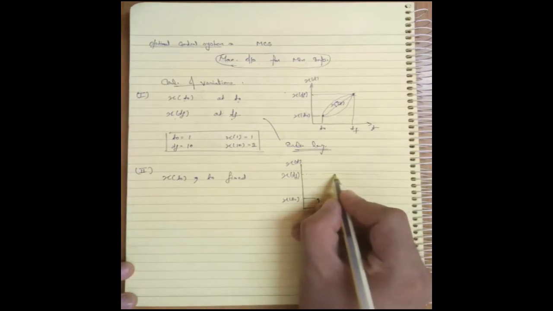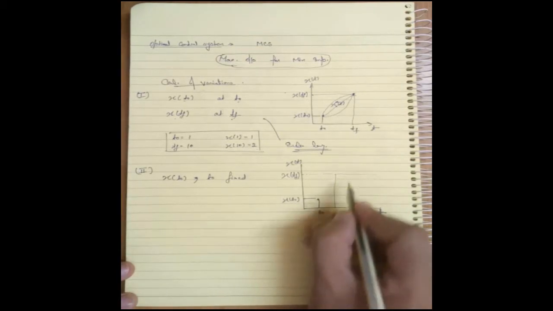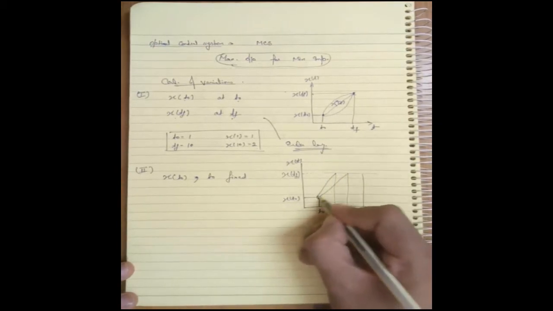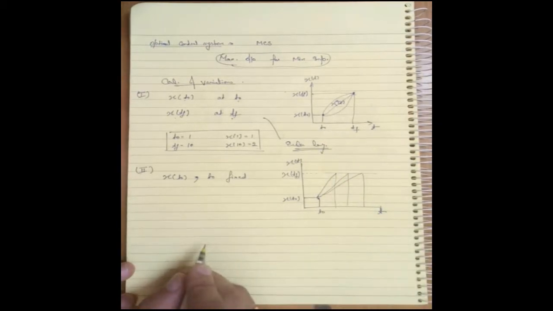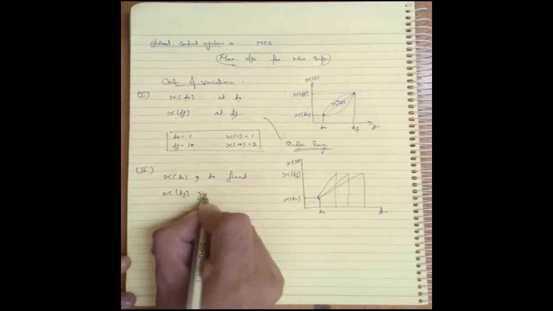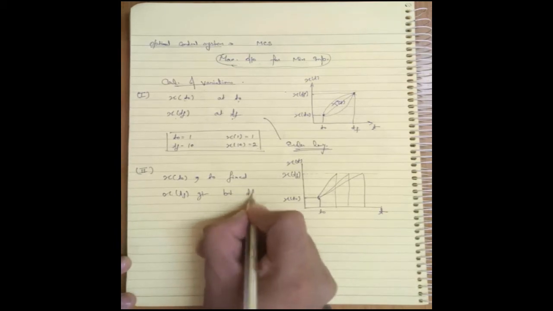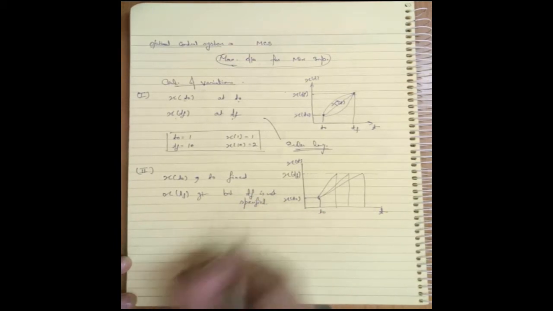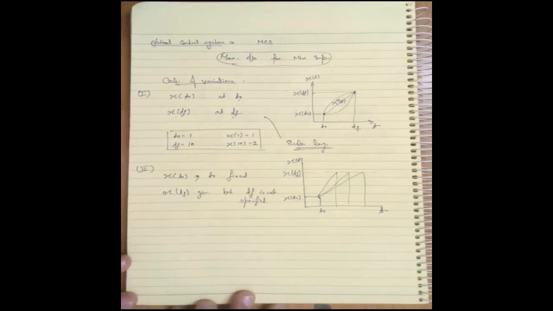My optimal state may be over here, over here, over here, maybe anywhere. In this case, x of tf is given, but tf is not specified. This is my second type of problem.